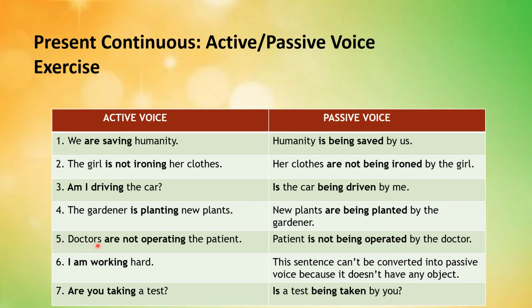Number 5, doctors are not operating the patient. Now the patient will be in the start of the sentence, and according to that you will put the auxiliary verb, which is is, because the patient is the singular subject. You will say the patient is not being operated by the doctors. Number 6, I am working hard. Now, you can see that there is no object in this sentence. So you will say this sentence cannot be converted into passive voice because it doesn't have any object.